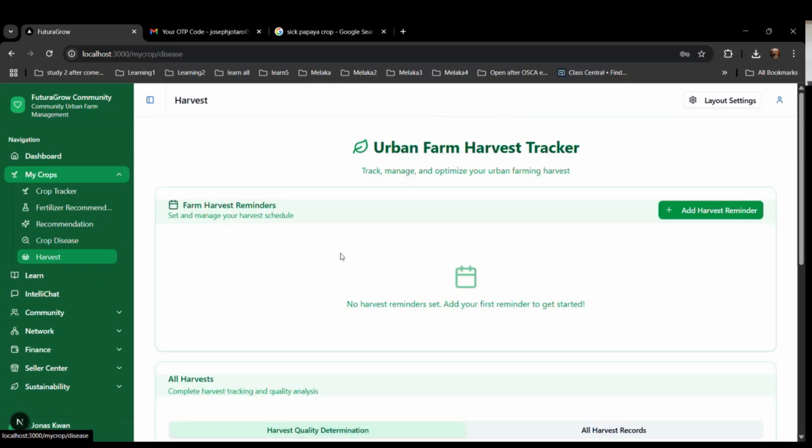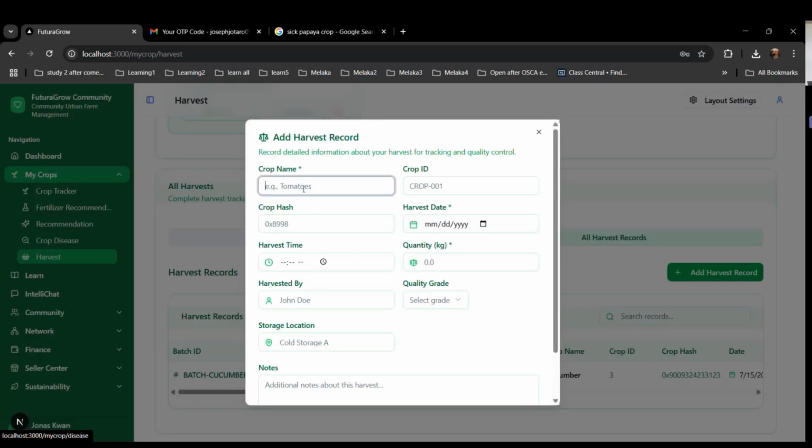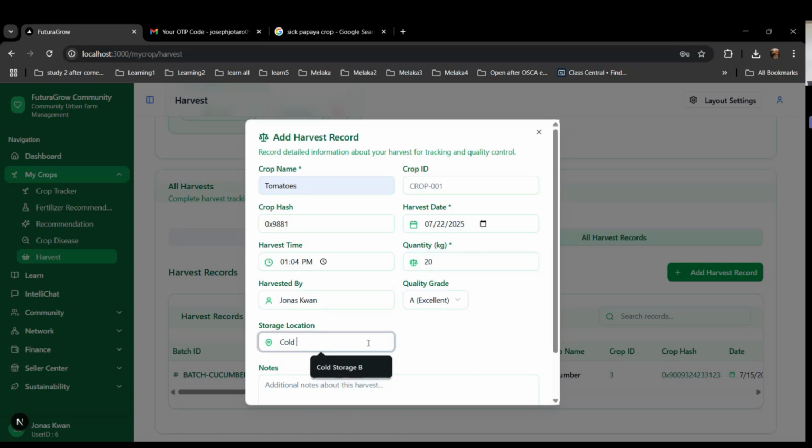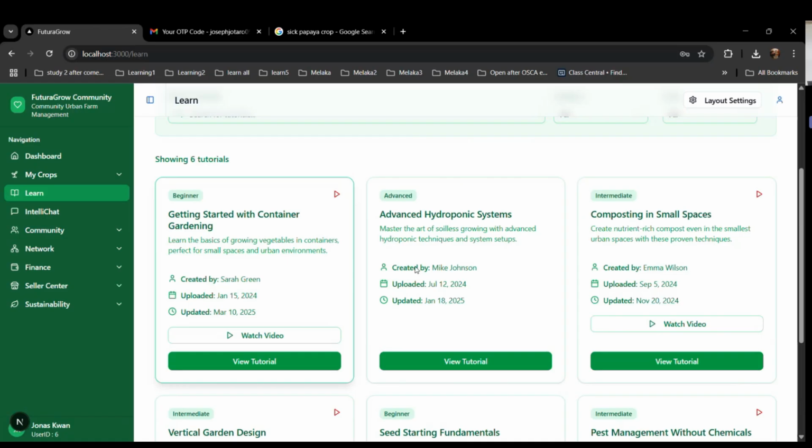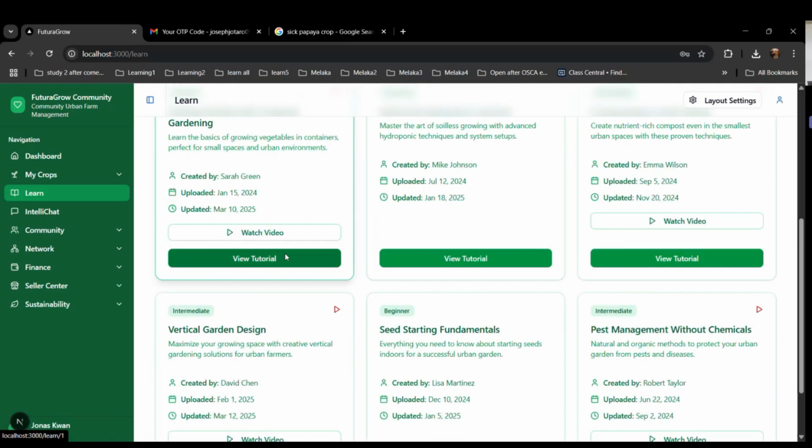Next, for crop harvest, the user can add harvest records, and this data will be stored in the blockchain. Why do we want to store harvest records in the blockchain? Because later the urban farm members can sell the excess urban farm crop products, and they can use this data to verify that they harvested in a certain period.